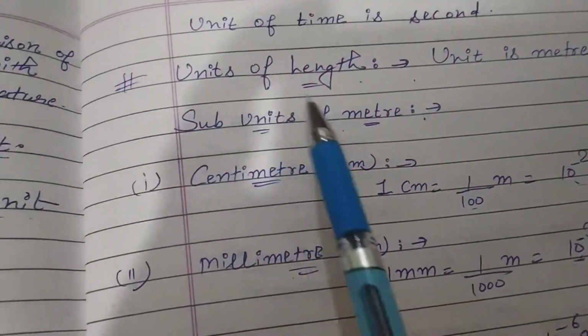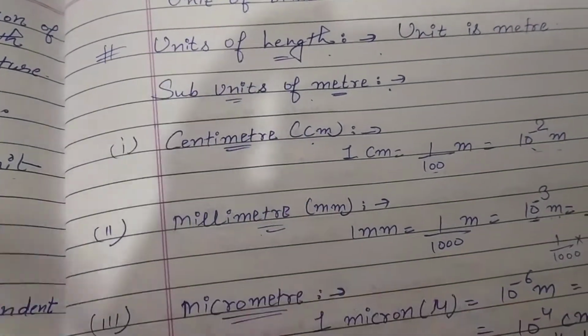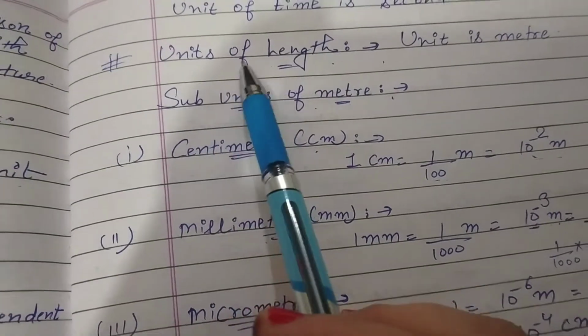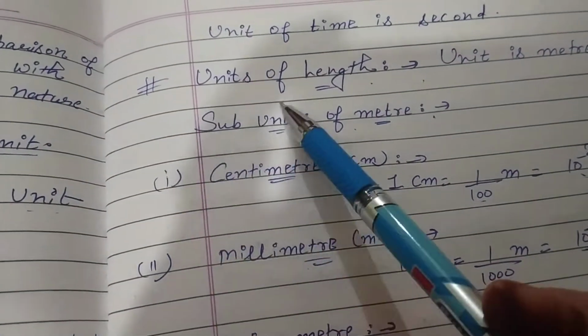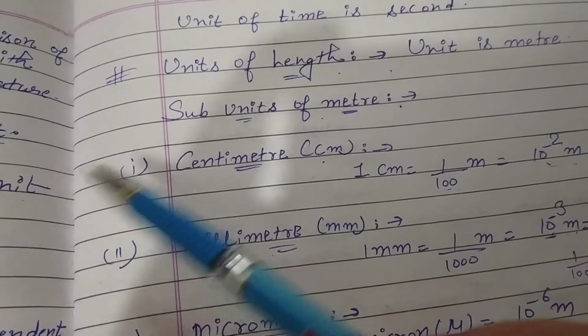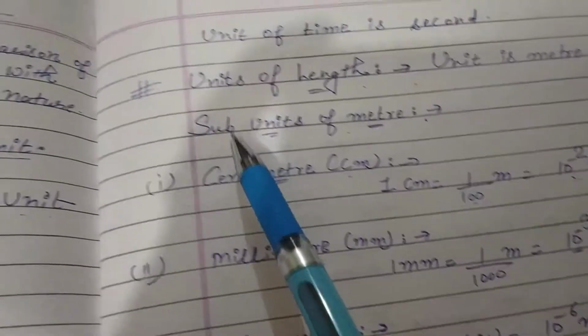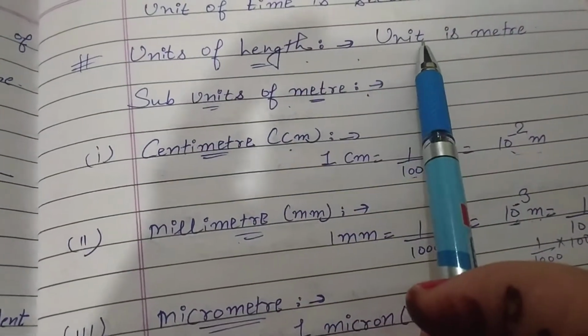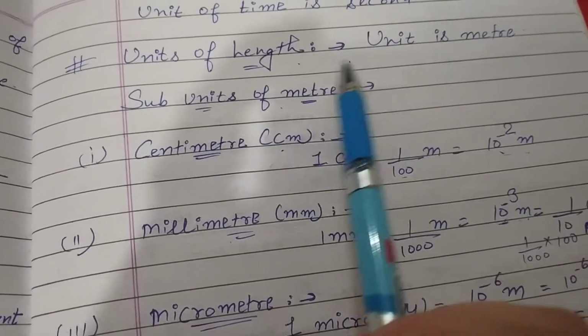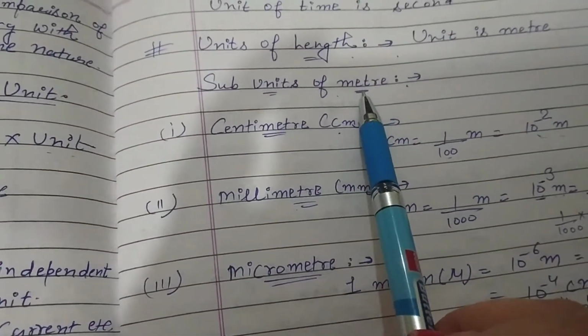Okay. Now come to units of length. Units of length, that means how we can find out length in different terms, with the help of different type of units. So first one unit is meter. Length of unit is meter. After then subunits of meter.